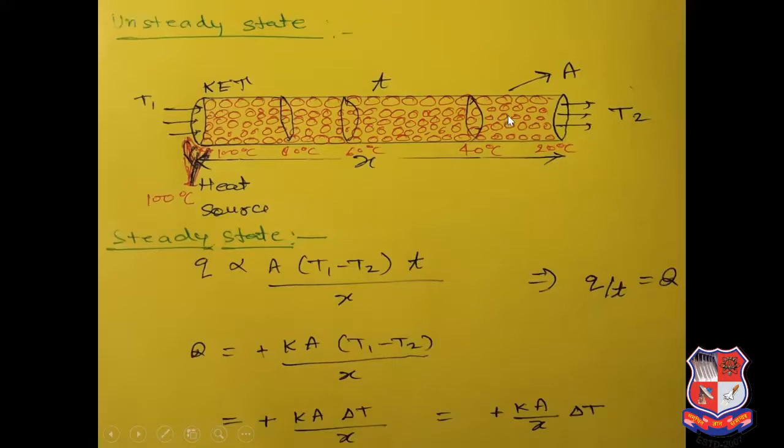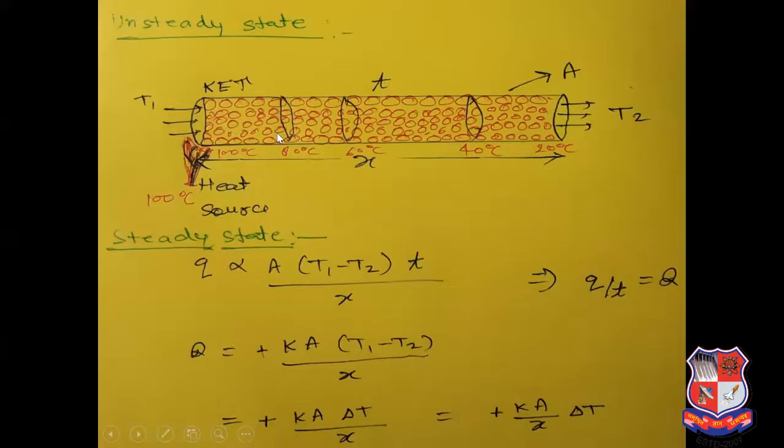So here, is any actual flow of matter taking place? No. In conduction, there is no actual flow of matter taking place, but in convection it takes place. So this is the mechanism of conduction for the heat transfer.